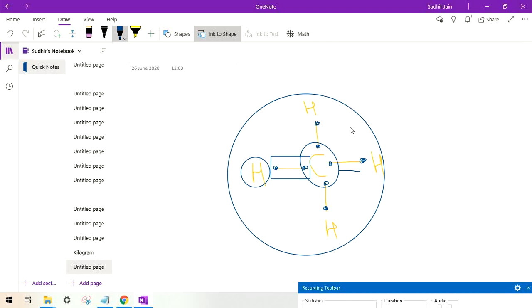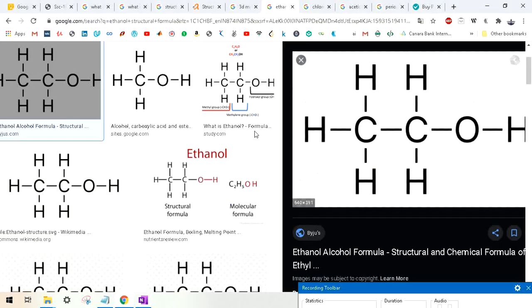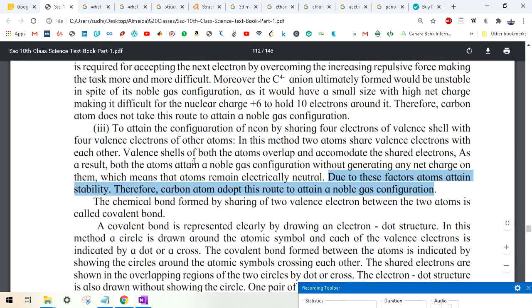So this is how carbon attains stability. They try to share the electrons instead of acquiring them like sodium or chlorine. Sodium will lose it all, that is why it becomes Na plus. Chlorine will accept it, that is why it becomes Cl minus. So I hope you now understand this. Here the carbon is actually sharing it. Now let's go back and read. So therefore carbon atom adopts this route to attain a noble gas configuration.